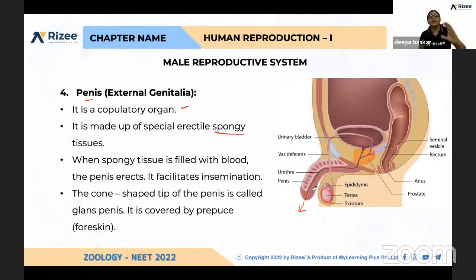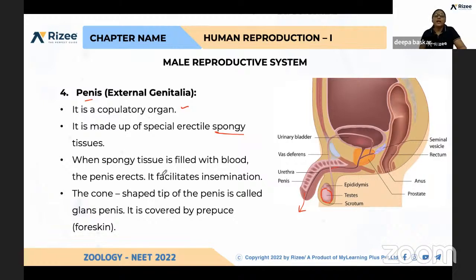The erectile nature is very much important for the penis. If the penis does not have that erectile property, it leads to an insemination problem. A male without proper erectile function cannot inseminate, and it is not possible for him to ejaculate the semen properly into the female reproductive system. So that leads to infertility.